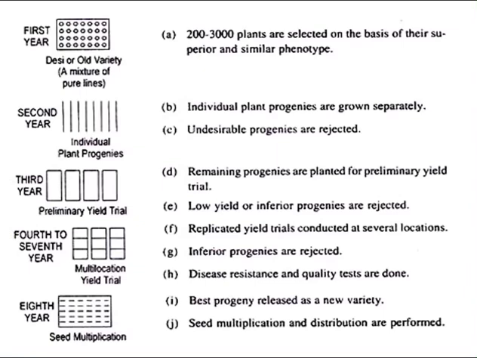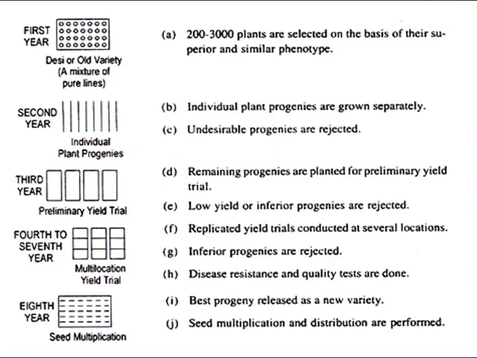So based on this, a large number of seeds of a desi variety, or any local variety or any other mixed populations, are harvested from individual plants separately. In the second year, progenies of individual selected plants are grown separately with proper spacing. The progenies are observed visually and poor or weak or defective progenies are rejected.